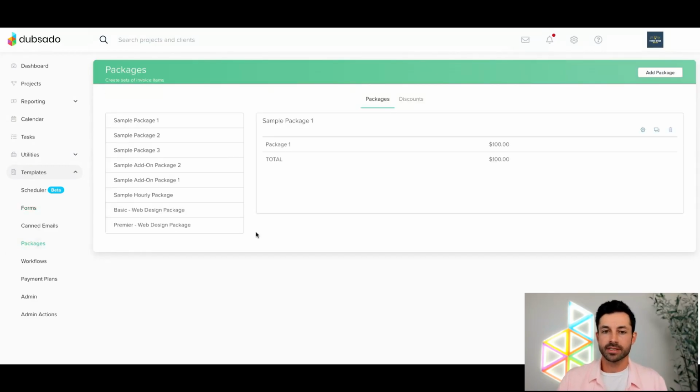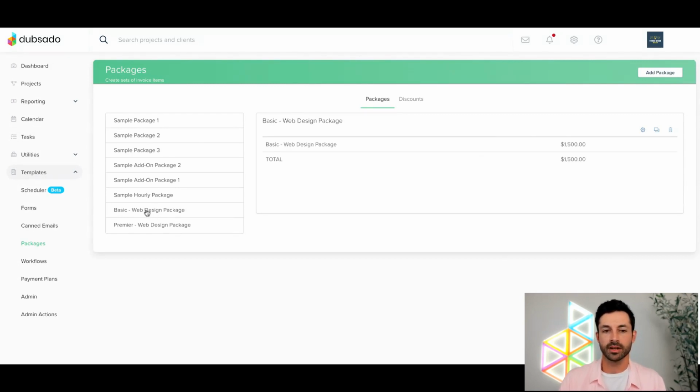Now, this is the area where we can set up some of our base services with their prices and details. That way you don't ever have to type it out over and over and over again. It's just going to be saved in the system, and you can easily add that information to an invoice with a couple clicks. Now, every single sample or trial account in Dubsado is going to have these sample packages in here just for you to play around with. And you're welcome to edit these or just delete them entirely if you want to clean up your account.